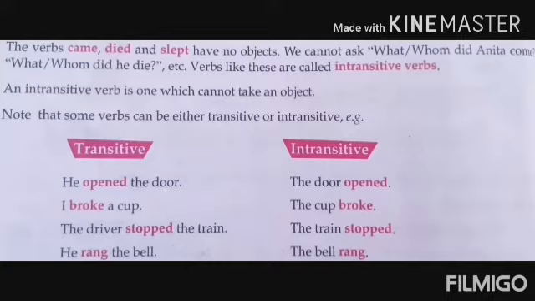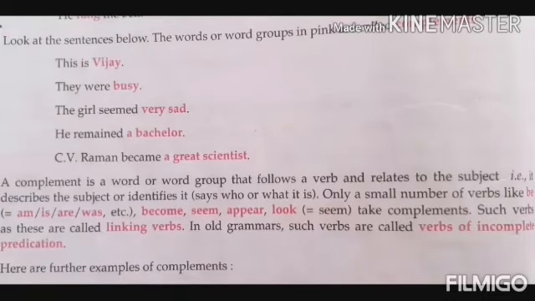He rang the bell. Rang what? The bell. The bell rang. Rang what? Rang whom? After these verbs, opened, broke, stopped and rang, you are not getting any object. Understand? So these are known as intransitive verbs. An intransitive verb is one which has not any object. Understood? Look at the sentences below.